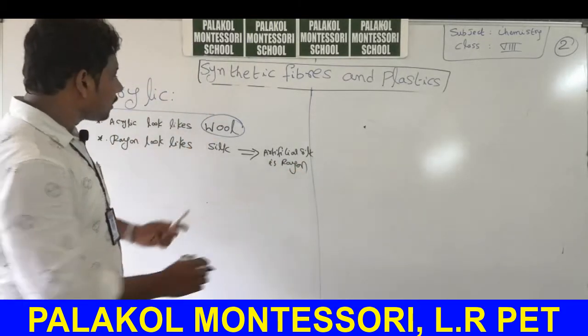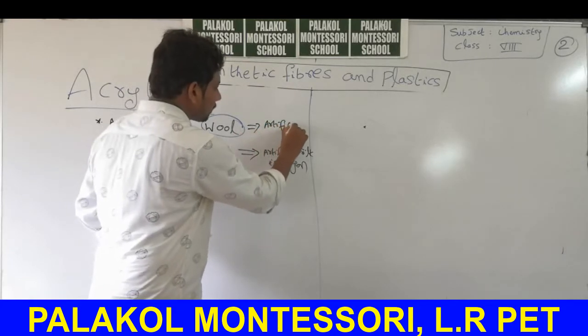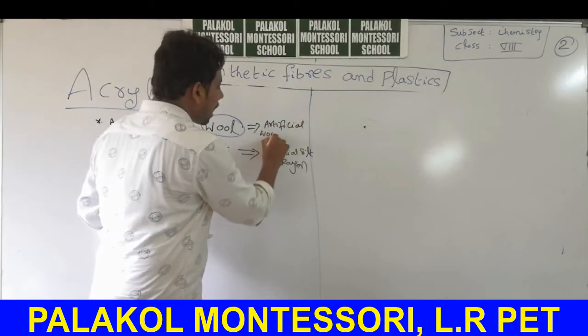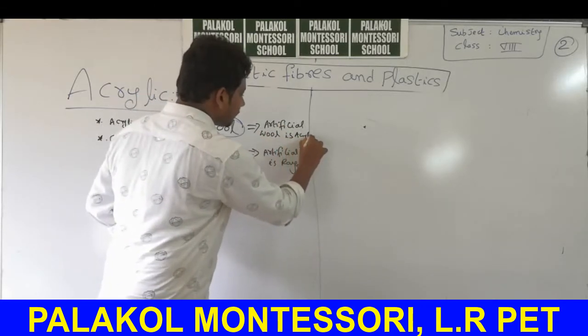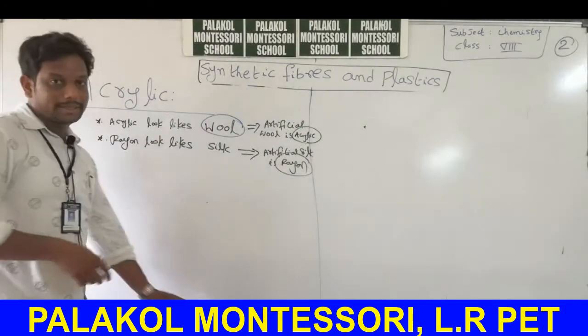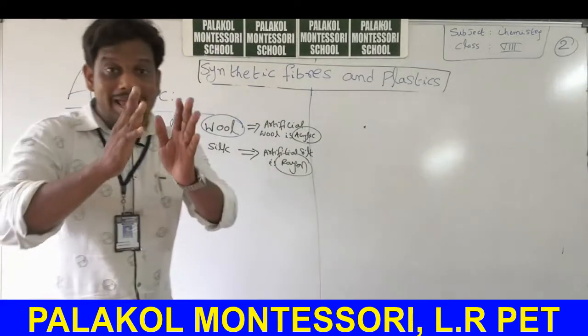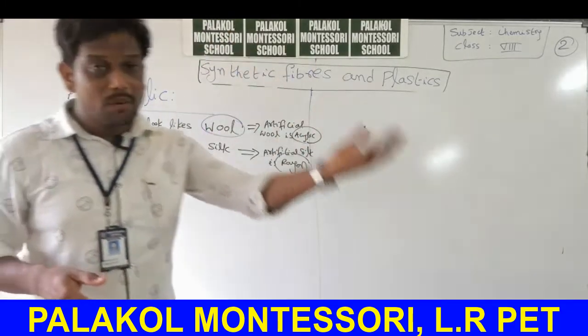Acrylic looks like wool. That implies artificial wool is acrylic. Very important 2 bits. Acrylic looks like wool. It appears as wool. We cannot distinguish whether it is wool or acrylic.